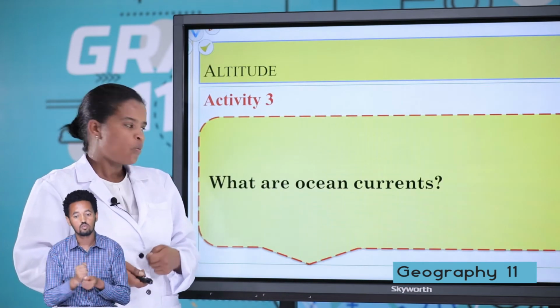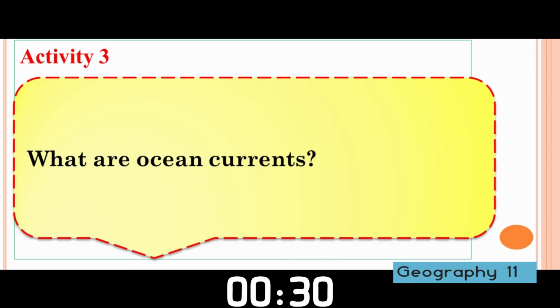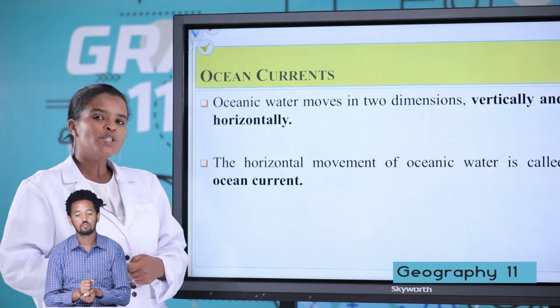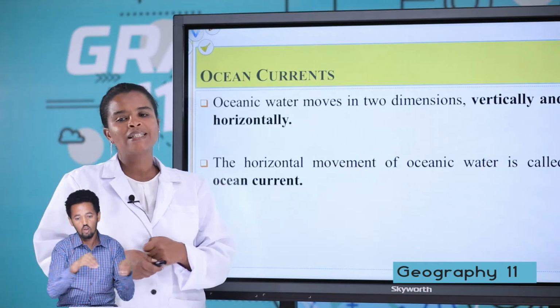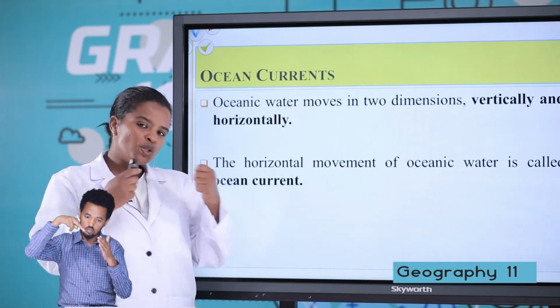Students, what are ocean currents? Ocean water moves horizontally and vertically. Why does ocean water move?